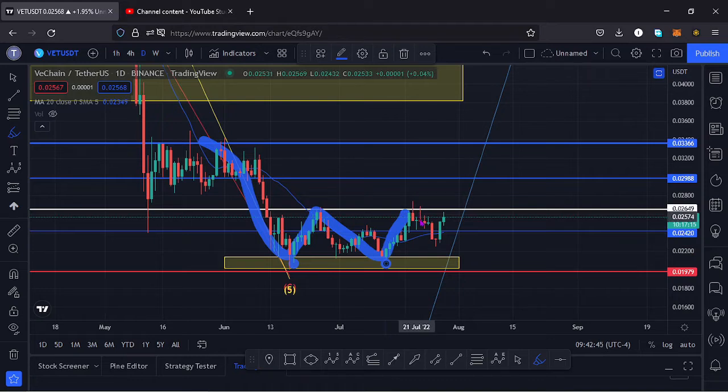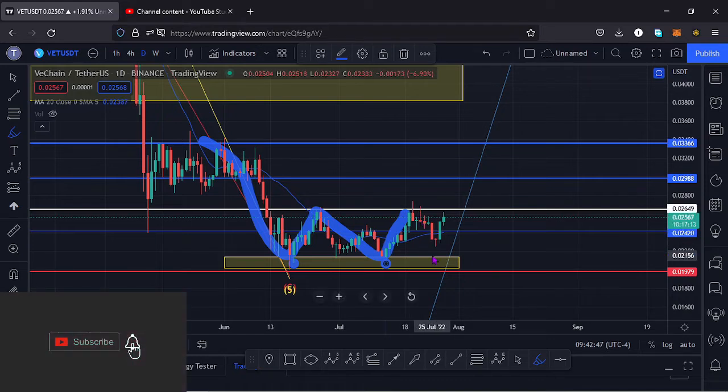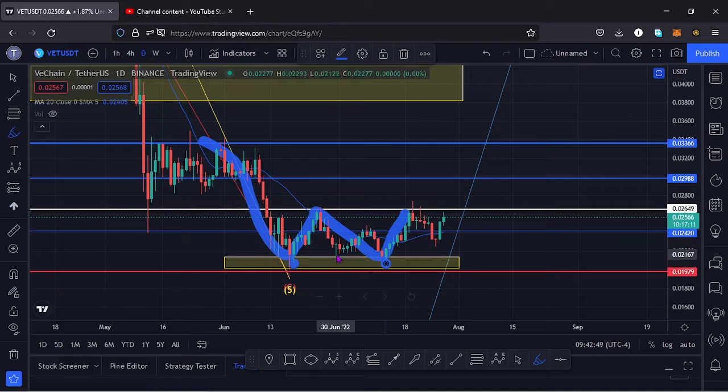And this is a pattern that normally breaks to the upper side, having the target area as the height between the bottoms and the neckline. So if I use a trend line to try and get the minimum height of that breakout like that, and then taking the height, placing it at the area where we might have that breakout to the upper side, it's possible that the price of Vechain is going to around the $0.0317 mark, basing it on the breakout of that double bottom.